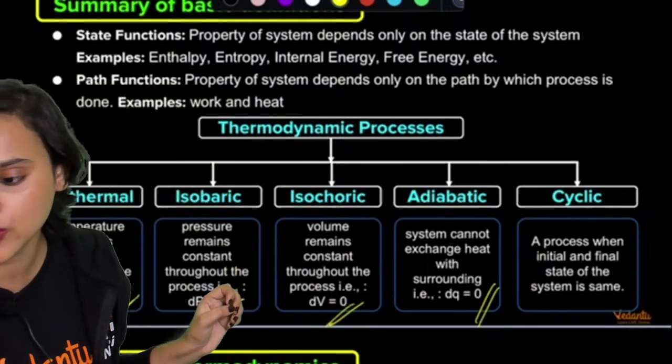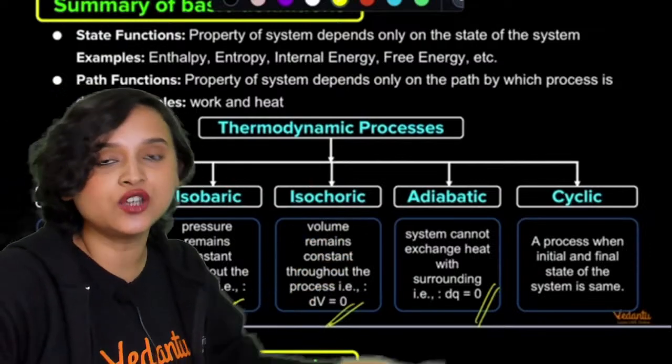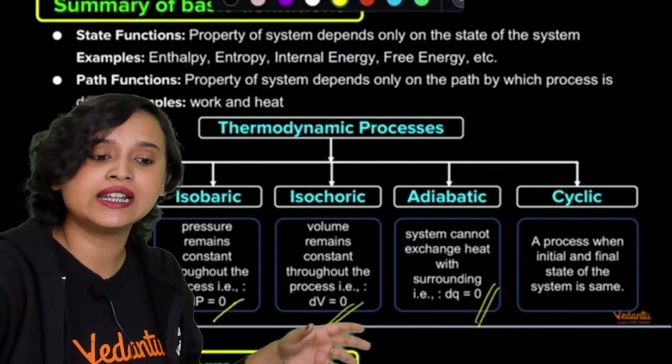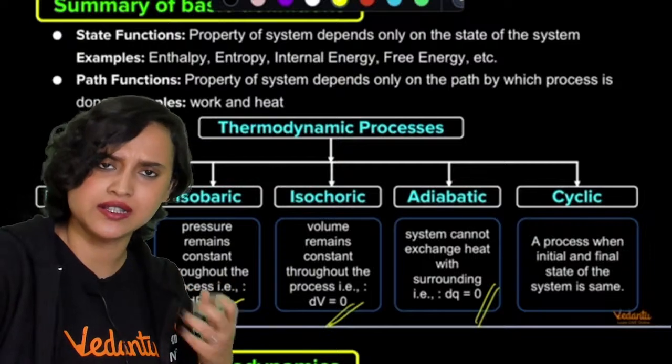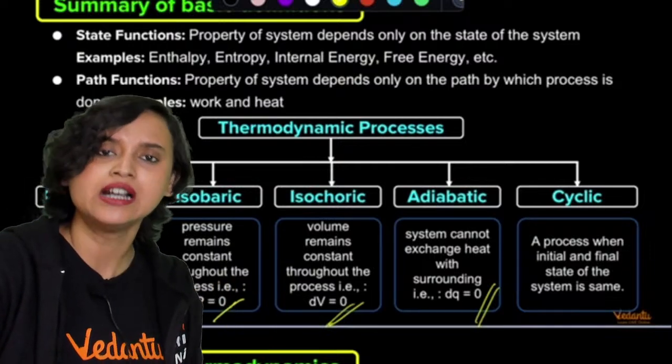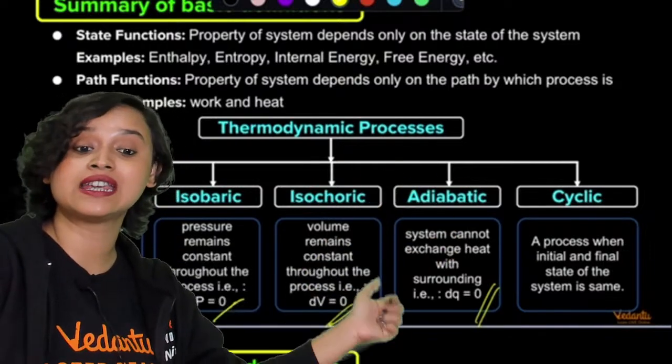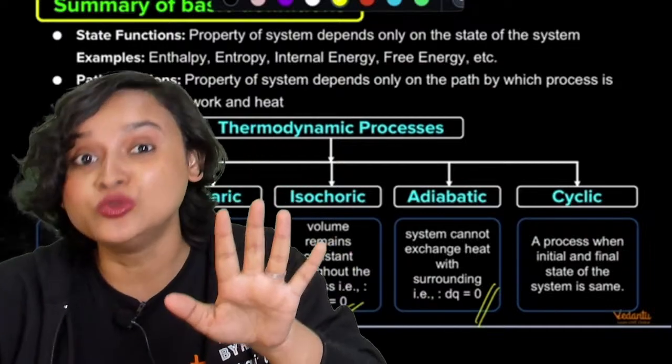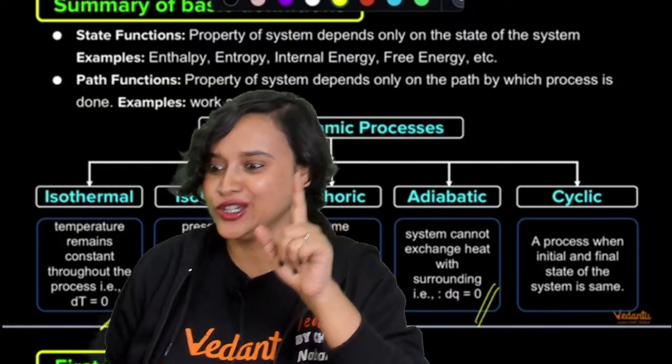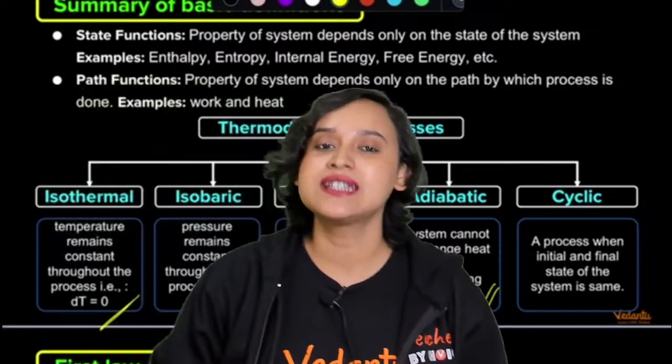And finally, we come across another process called a cyclic process, where the initial and the final states are the same, and it also forms a loop, by the way. That is when you have a cyclic process.